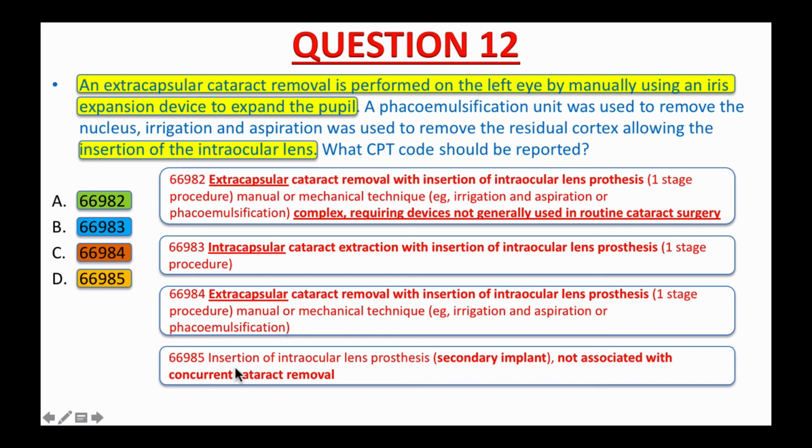We can eliminate B and D from here. A and C still remain, and the only difference between these two codes is that 669A2 is for a complex procedure when a special device is used to remove the cataract, and based on the procedure report, an iris expansion device is utilized and documented, so 669A2 is the right code to use for this procedure. Having said that, the correct answer to the question is 669A2. If this were a real record, I would also use modifier LT for the left eye. I hope that you learned something new and valuable for coding today.